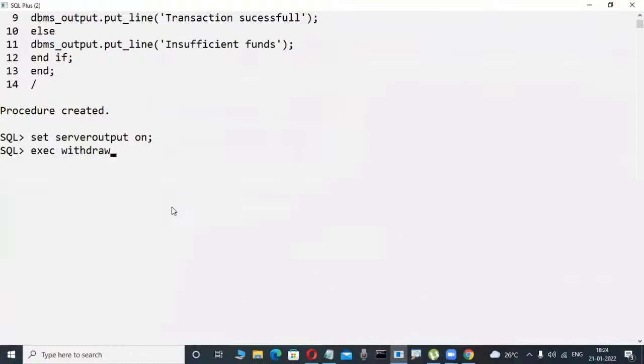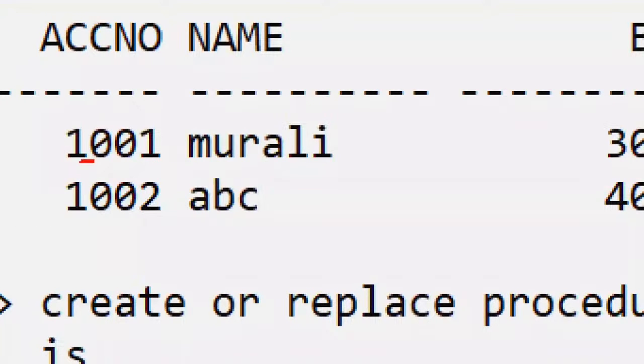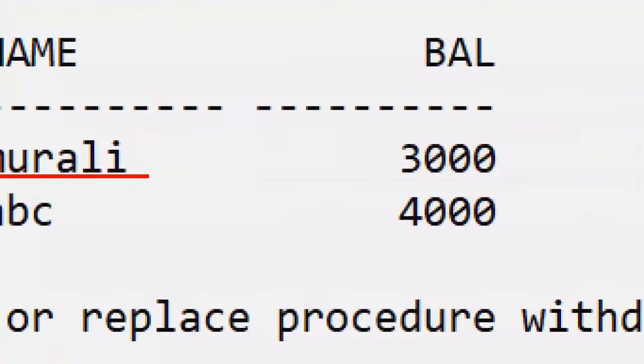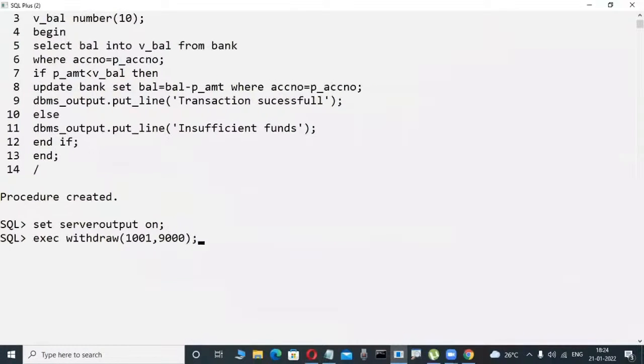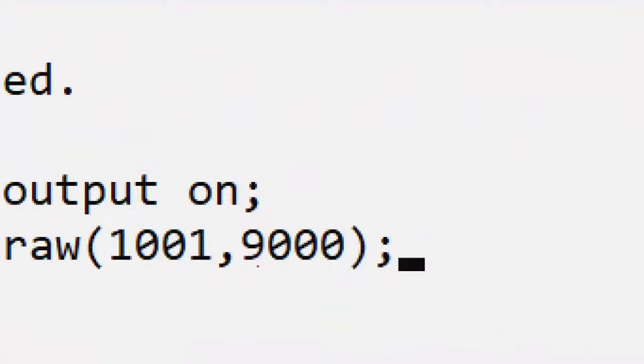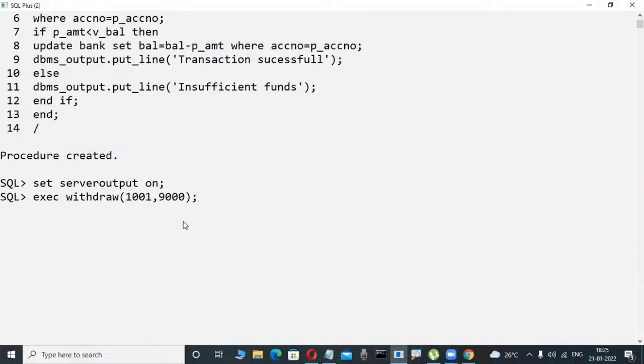Okay, fine. Here my account number 1001 I'm passing, comma, and I try to withdraw 9,000 rupees, for example. Observe here, slowly observe the scenario logic in this table. 1001 is my account number, Murali is my name. Now my balance is how much? 3,000. In my table, 3,000 is the current balance. Now, my account number 1001, but I try to withdraw how much amount? 9,000. Whenever I try to withdraw 9,000, is it possible?